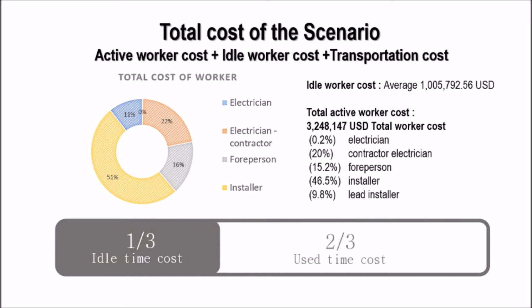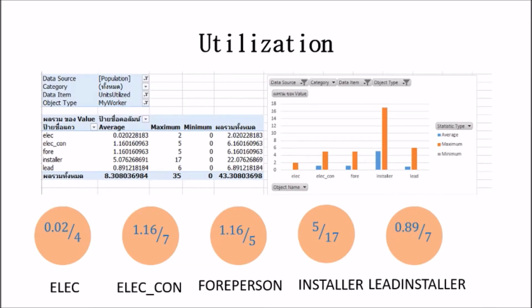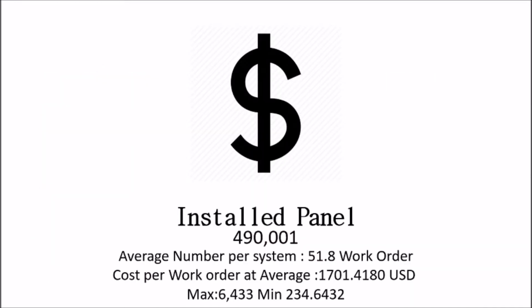And you can see that installer is still the major part of all crew group. And this represents the utilization of each type of worker. Since the beginning, we have installed the panel for 490,000. An average number per system is 51.8 work orders, and cost per work order is 1,700 US dollars, which is very rare because the max is 6,000 and the min is only 200.